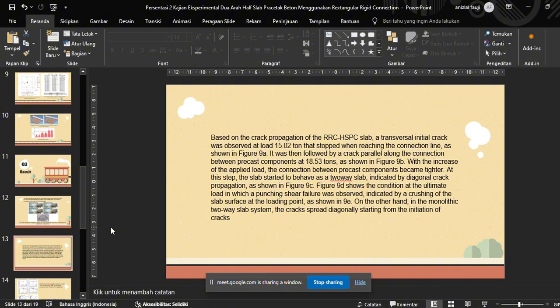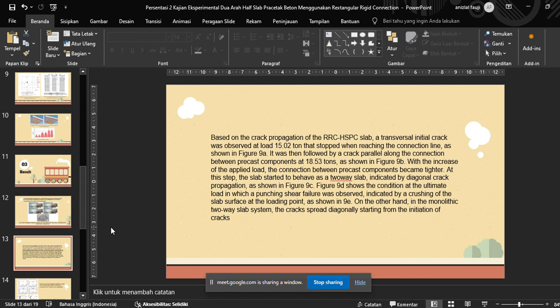Based on the crack propagation of the RRC HSPC slab, the transversal initial crack was observed at a load of 15.2 ton that stopped when it reached the connection line, as shown in figure A. It was then followed by a crack parallel along the connection between precast components at 18.53 tons, as shown in figure B. With the increase of the applied load, the connection between precast components became thicker.